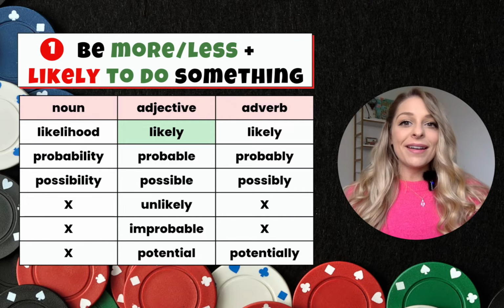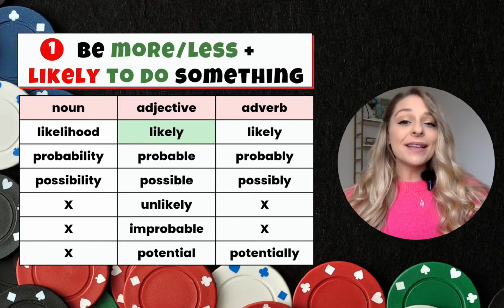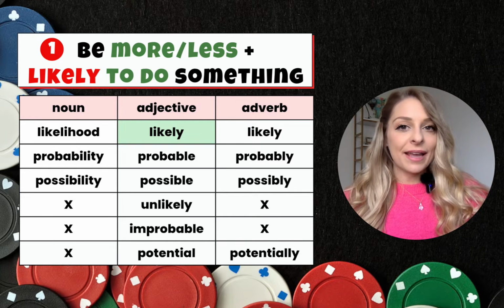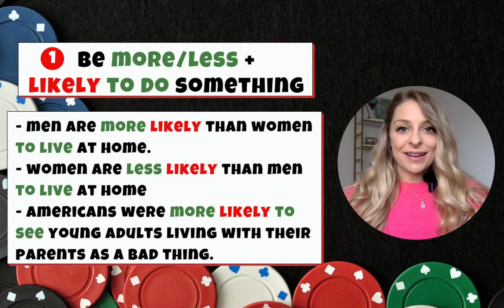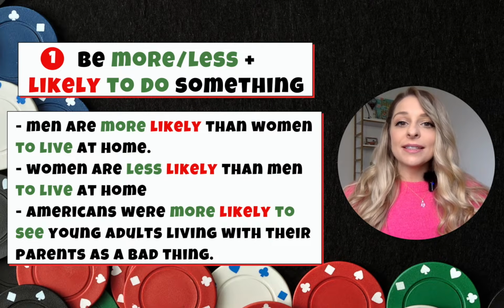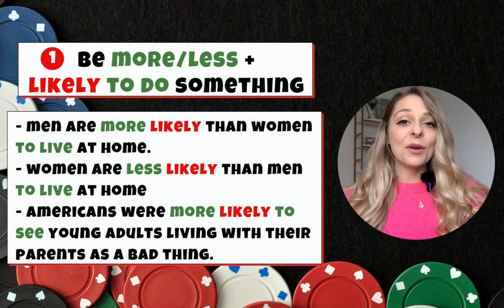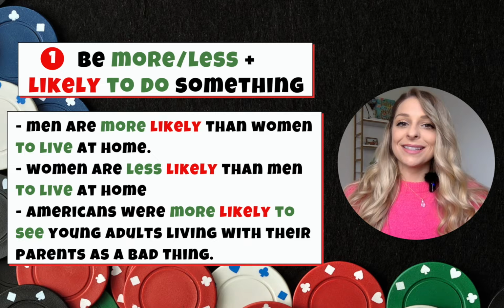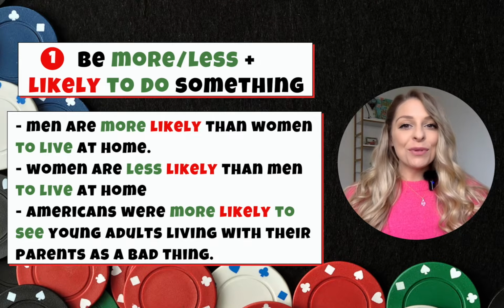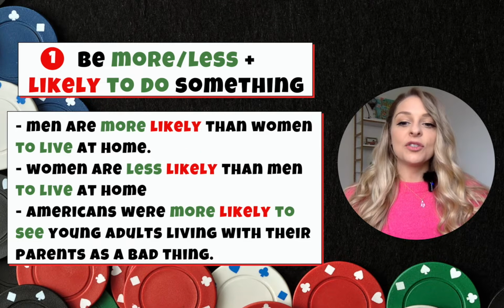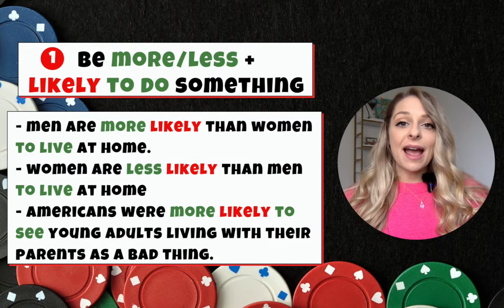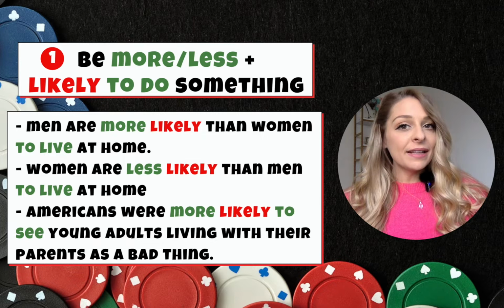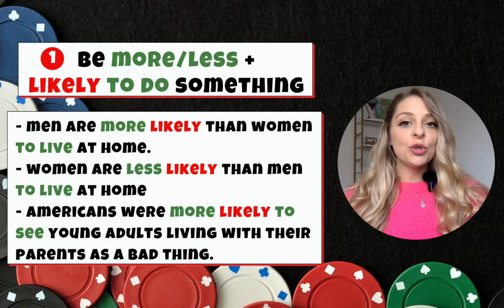And the first one is to be more or less likely to do something. And we are actually only using the adjective likely here. So let's take a look at a few sentences. Number 1, the research study said that men are more likely than women to live at home with their parents, and women are less likely than men to live at home. And number 3, Americans were more likely to see young adults living with their parents as a bad thing. So notice that we use be, more or less likely, and then the infinitive to do something.